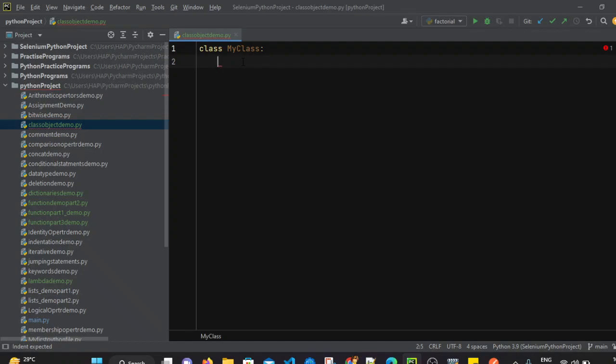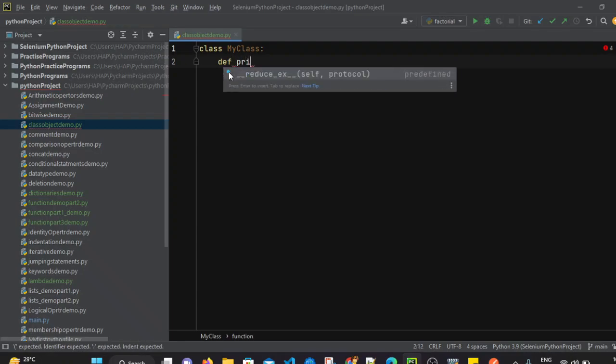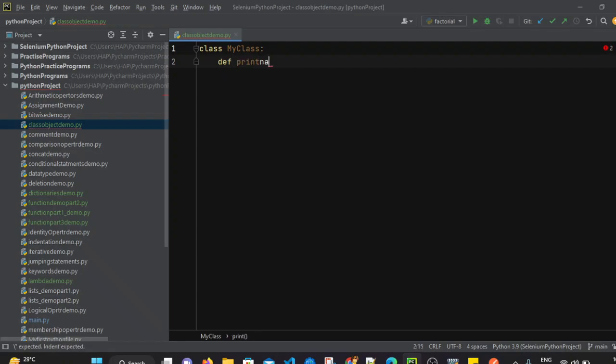Now in my class, I am going to create, let's say, one method. So how can we create a method or function? If we are creating a function inside the class, it is called a method. We just use the def keyword, and I am giving the name, let's say, print name.